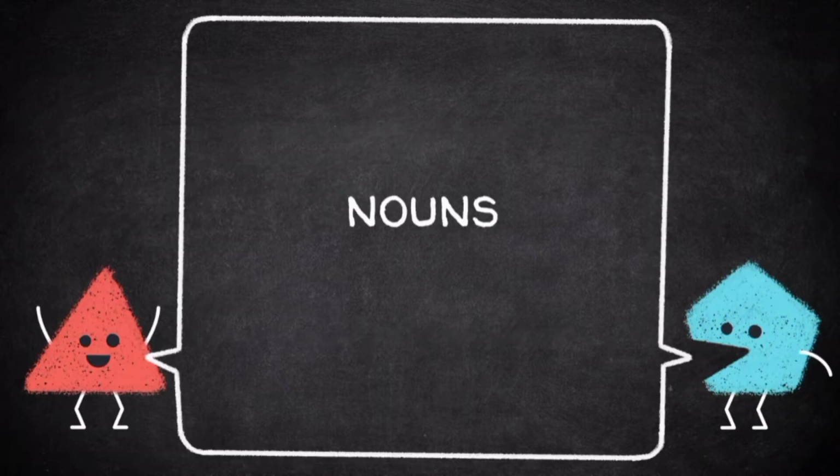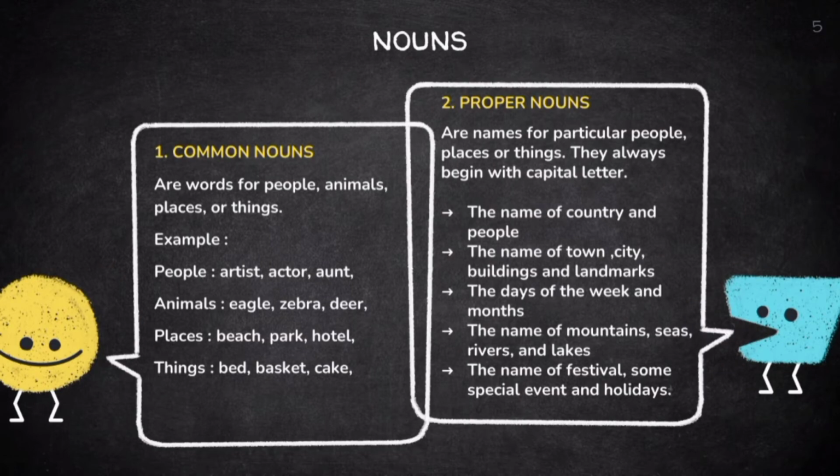Next is noun. Common nouns are words for people, animals, places, or things. For example, artist, actor, ant, eagle, zebra, deer, and many more. Next, proper nouns are names for particular people, places, or things. They always begin with a capital letter. For the rule: the name of country and people, the name of town, city, building, and landmark, the days of the week and month, the name of mountain, sea, rivers, and lakes, the name of festivals, some special event, and holiday.